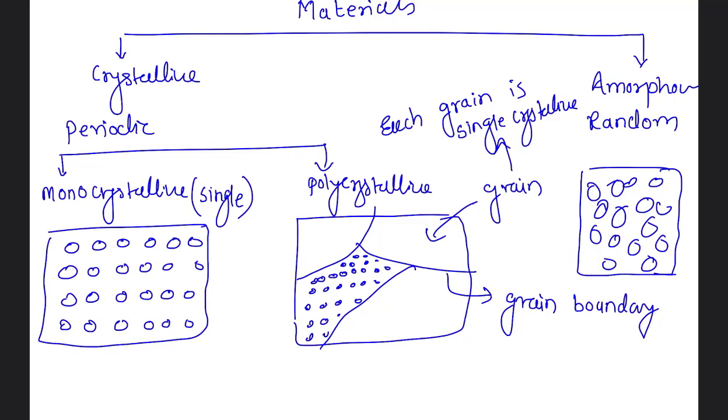At the boundary it will have random atomic arrangement again, and if you go to another grain the atomic arrangement is again periodic. So this we can call as grain 1, this we can call as grain 2. Understand this very carefully, this is very important and will come up in each and every topic hereafter repetitively.